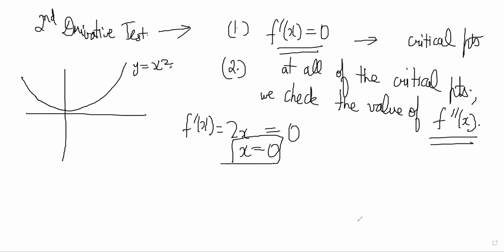Now, to find whether maxima happens or minima happens, what you can do here is check the value of the derivative just before 0, so minus h, and just after 0.